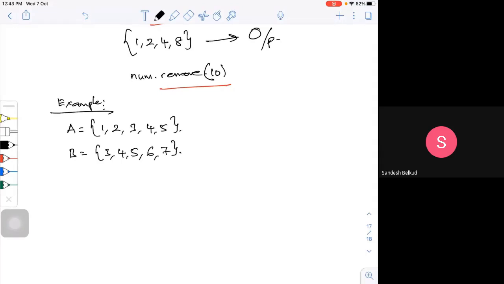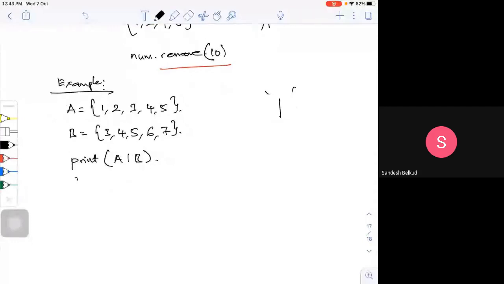So the union operation is given by this. Simply I will print A union B. The moment I do this, my output will be 1, 2, 3, 4, 5, 6, 7.